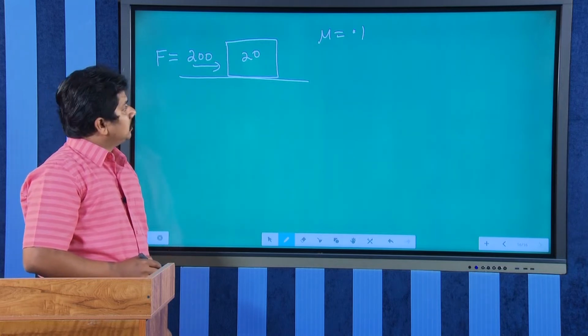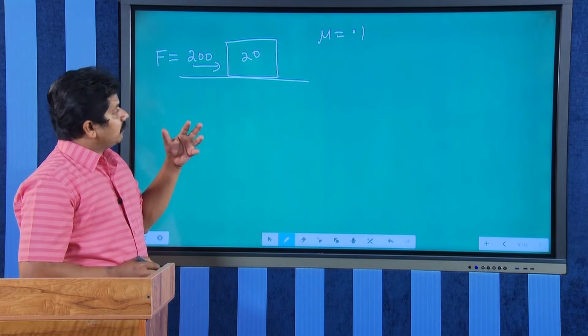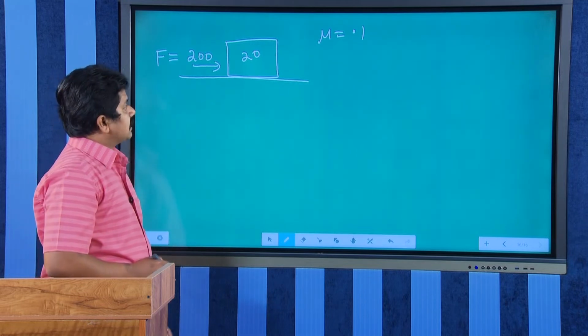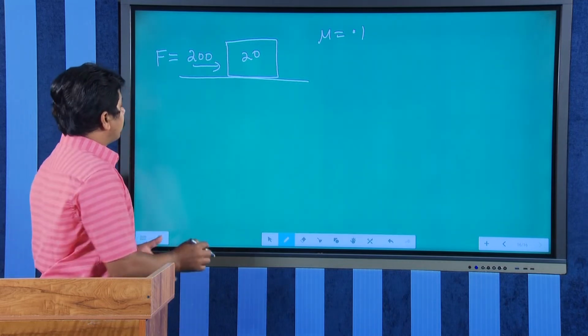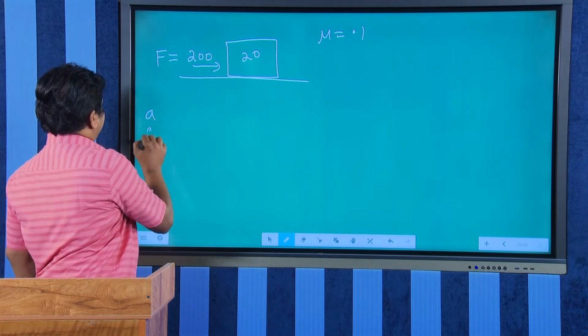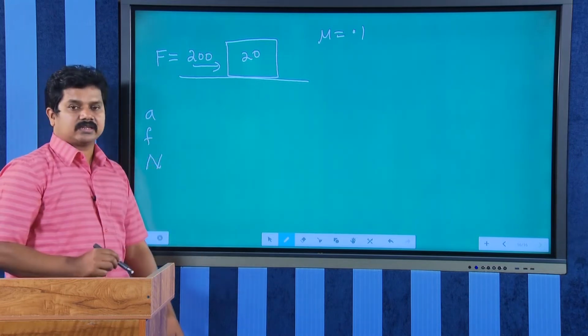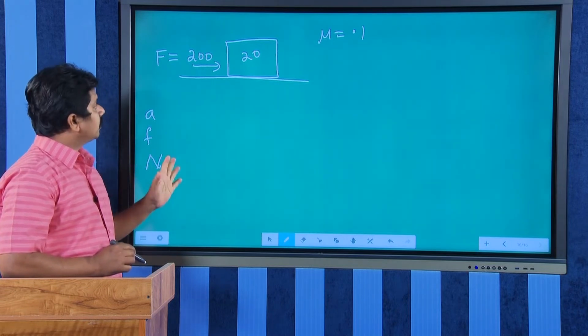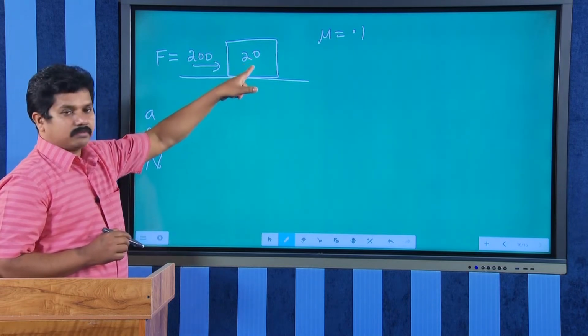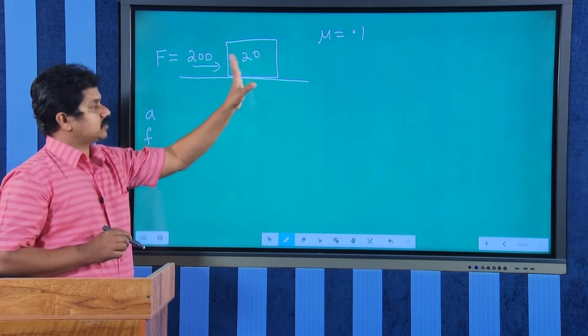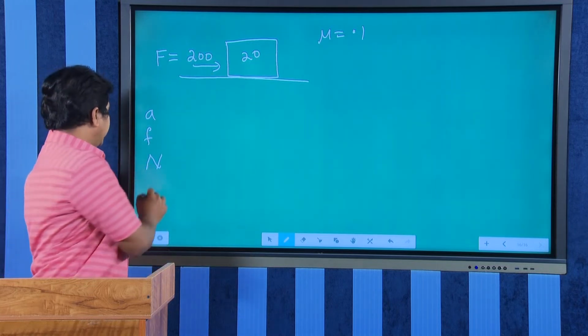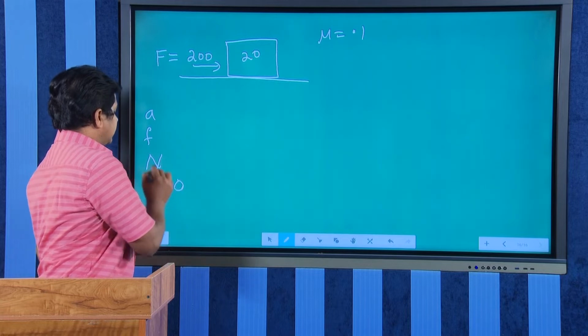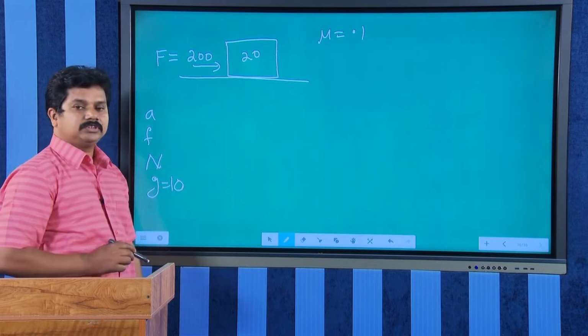Okay. Now, what will be the acceleration, friction and normal reaction? These are the data we need to find. Okay. We have the mass of the block, applied force and coefficient of friction. Okay. Take g equal to 10.